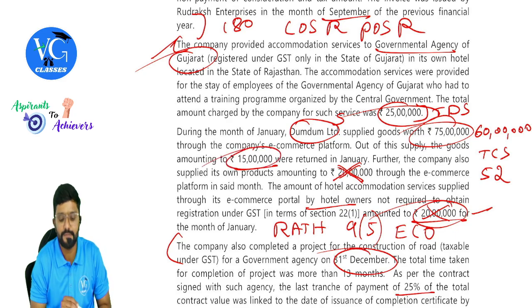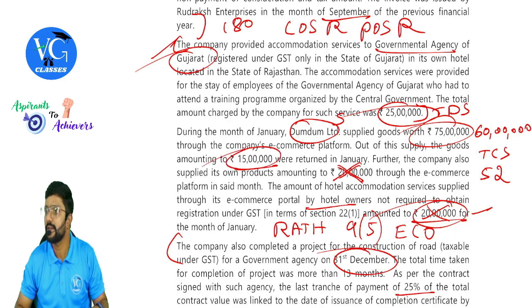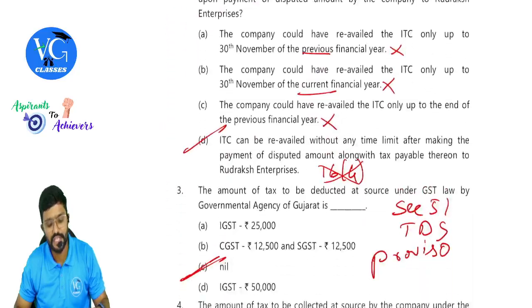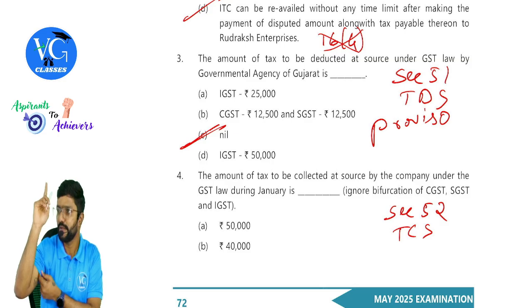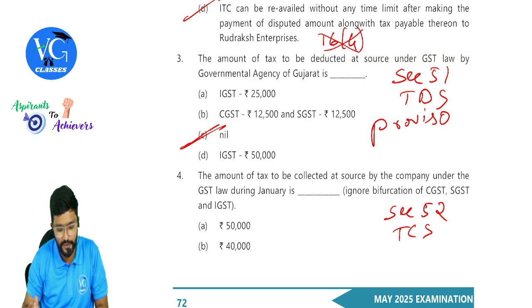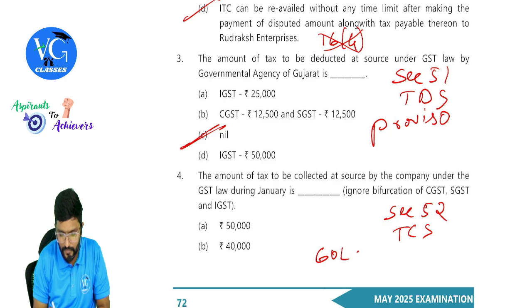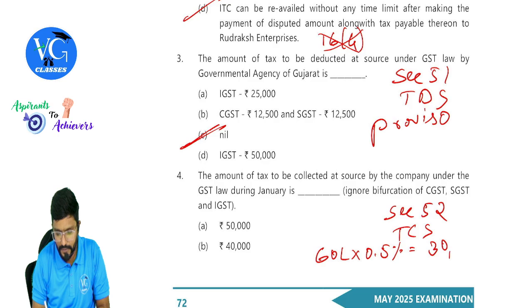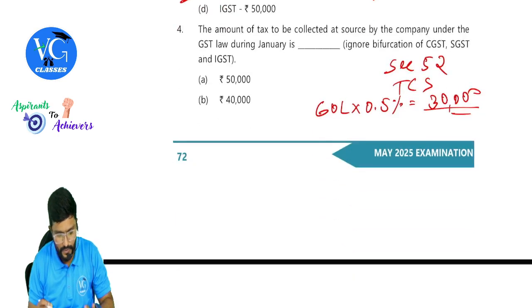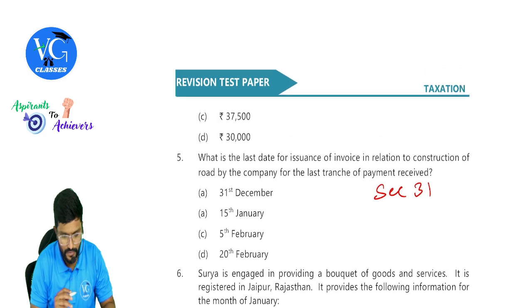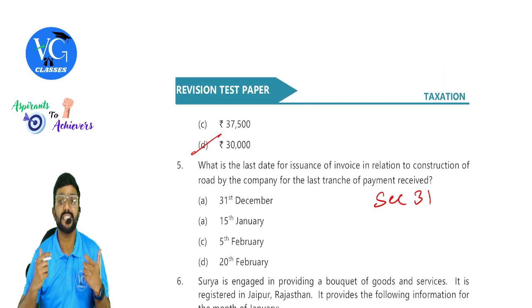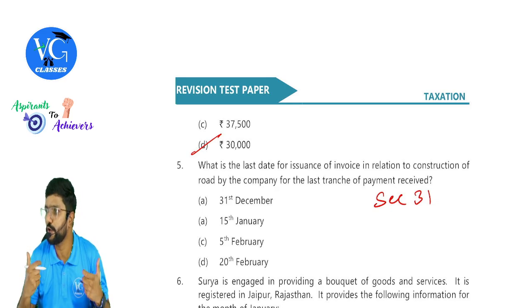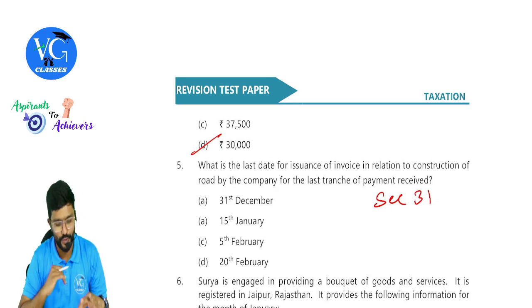75 minus 15. How much? 60 lakh into 0.5%. Total they are asking, total into 0.5%. 30,000, guys. So the answer is D. And please be careful, if they ask separately, then 0.25%, 0.25%. But here they asked total.